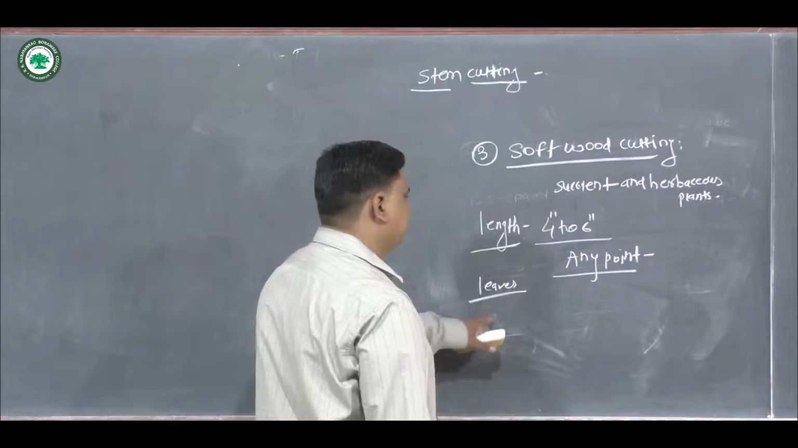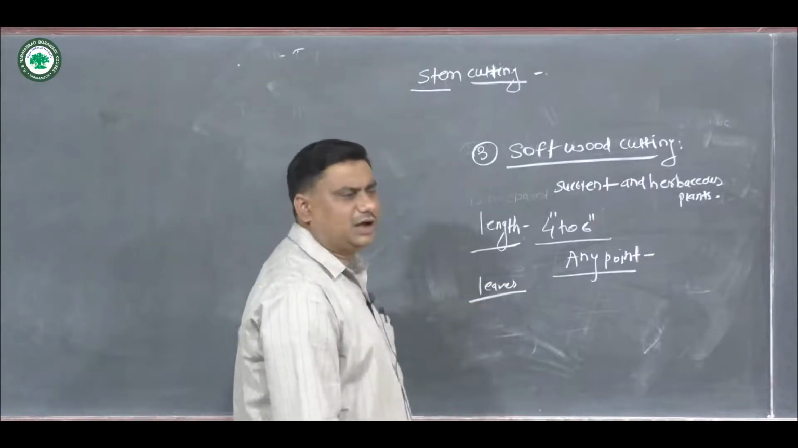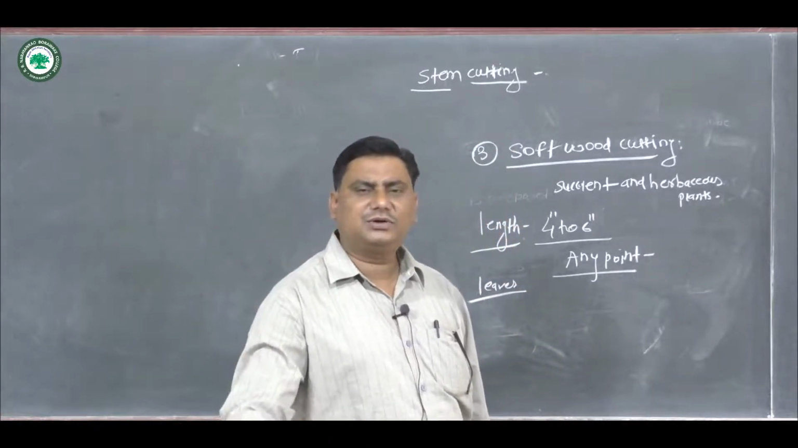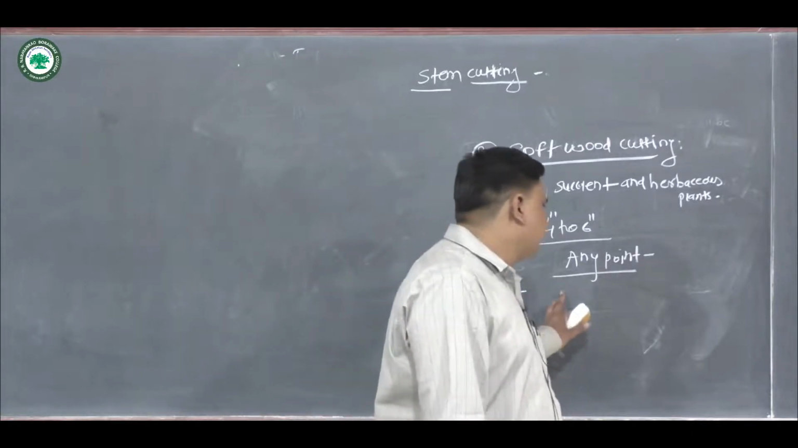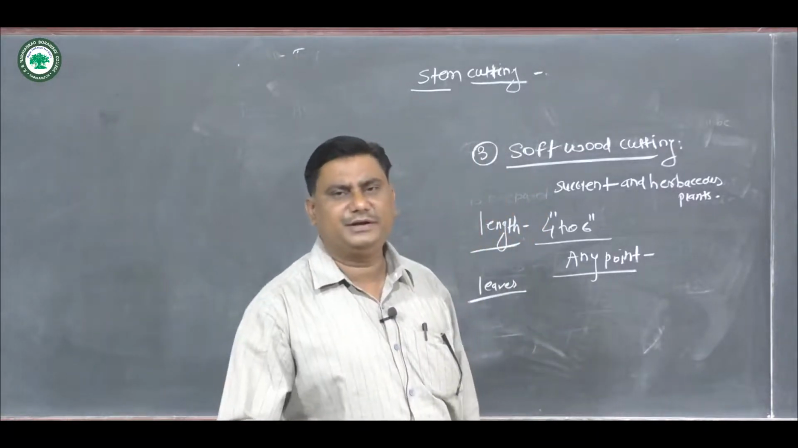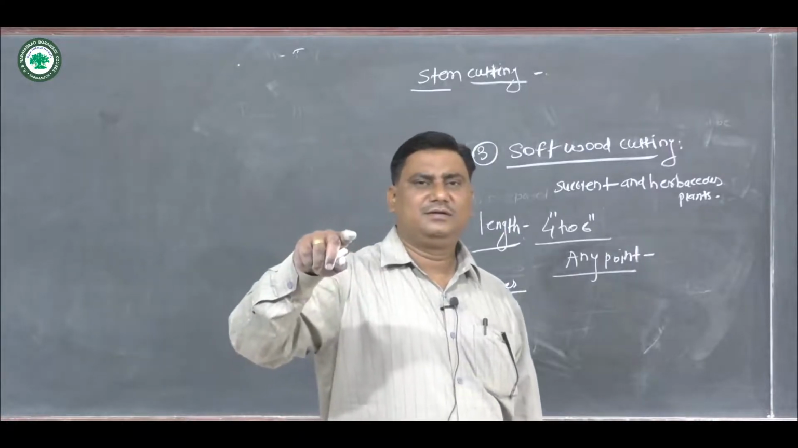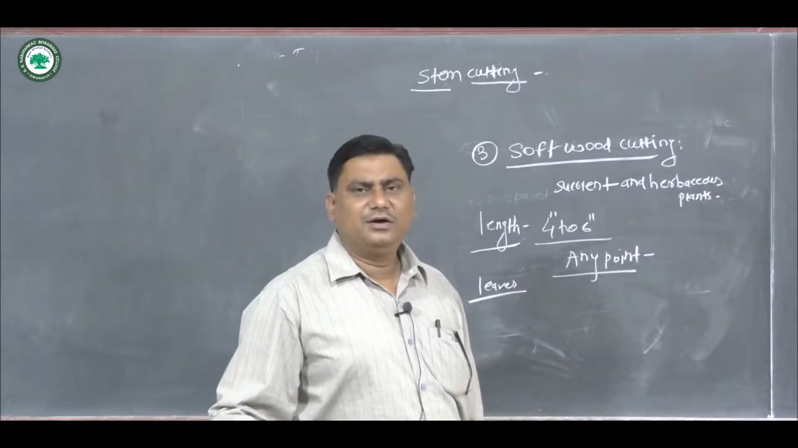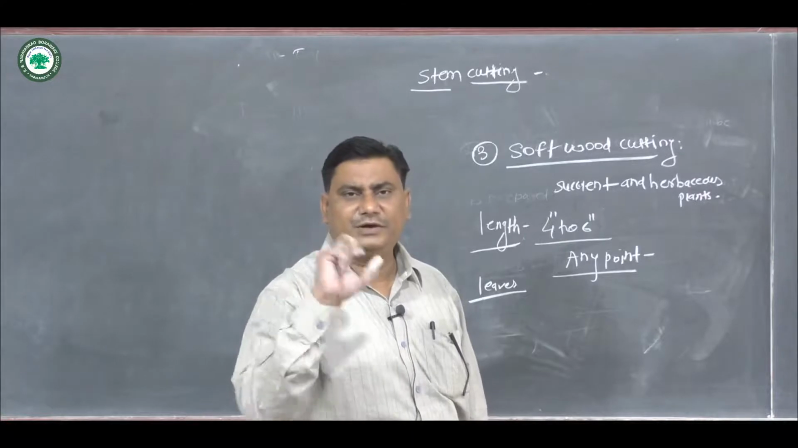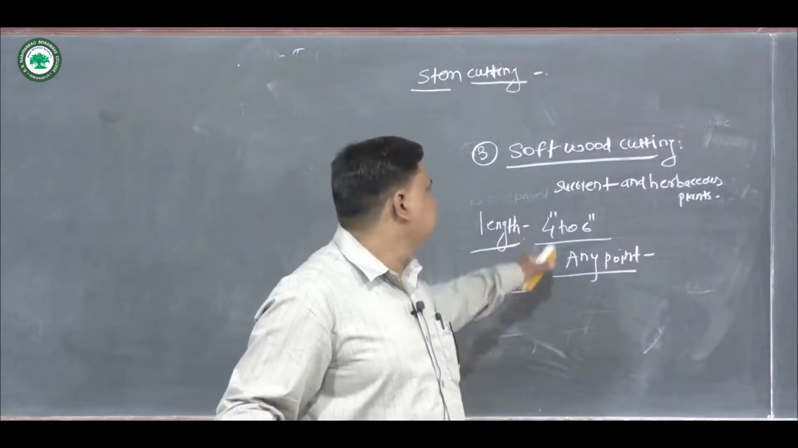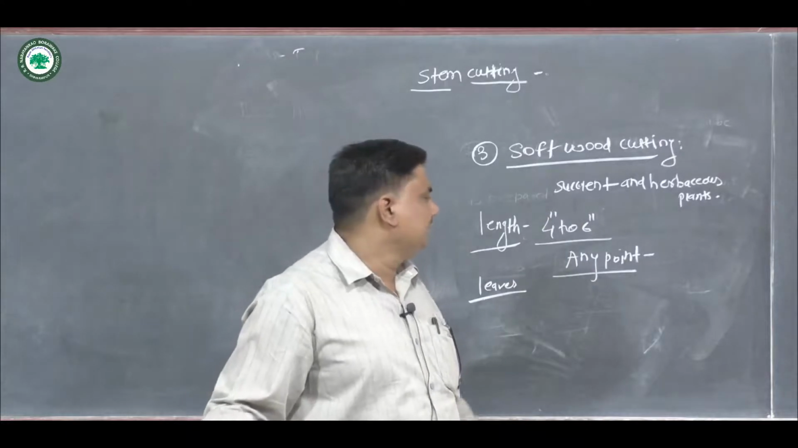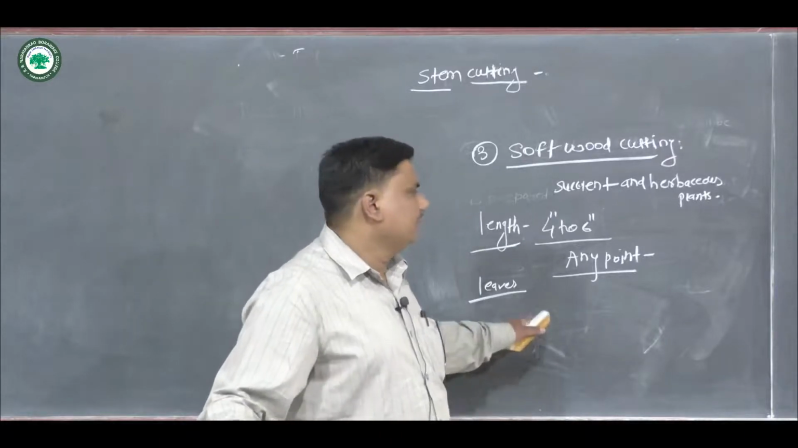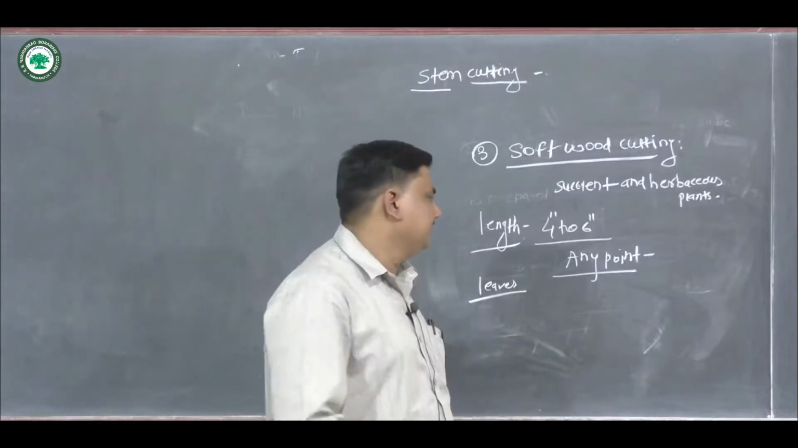almost all leaves are retained. In this type of cutting, almost all leaves are retained for the manufacture of food material. In the first case, we remove all the leaves in hardwood cutting. In softwood cutting, we leave only the upper few leaves. But in this softwood cutting, almost all leaves are retained to manufacture food material.